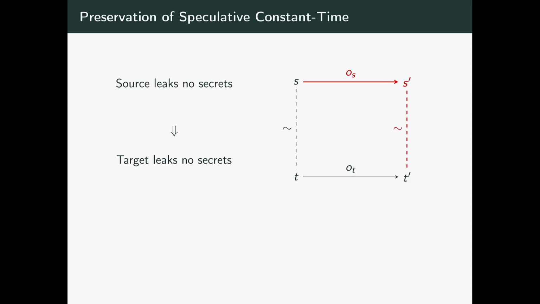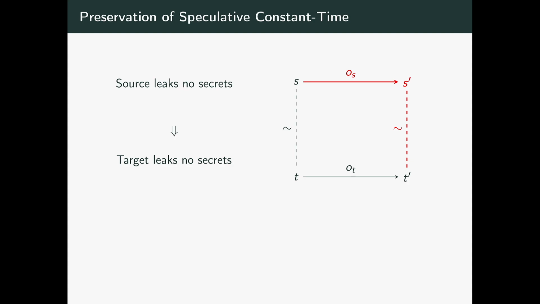Previous work has established that for a compiler to preserve constant time, we can use the usual compiler simulation diagrams, where we want that if the source program is constant time, the compiled program should be constant time as well. The usual compiler simulation diagram says that we have a target state T that steps to a target state T prime and produces an observation OT. And we show that for any source state that is related with the target, it can replay a similar action and a similar step and still be in relation with T prime.